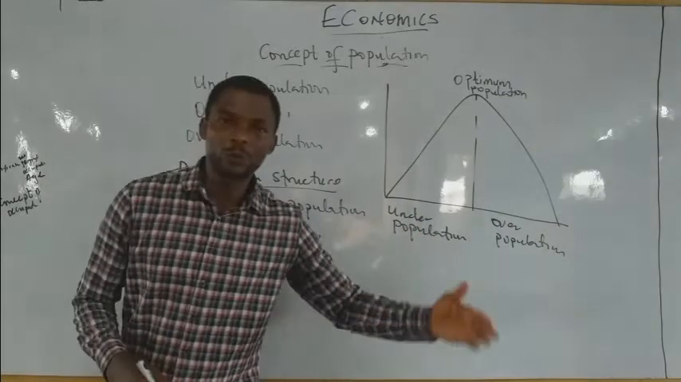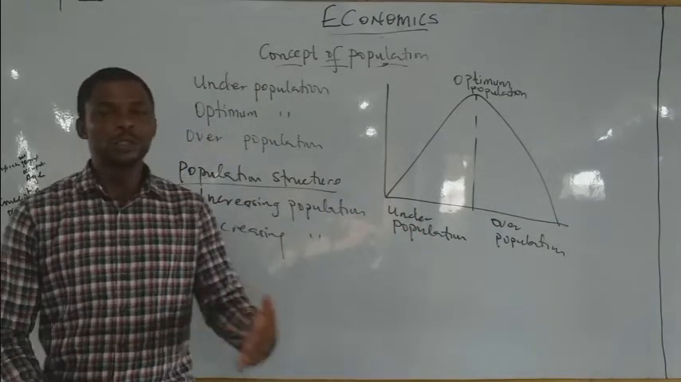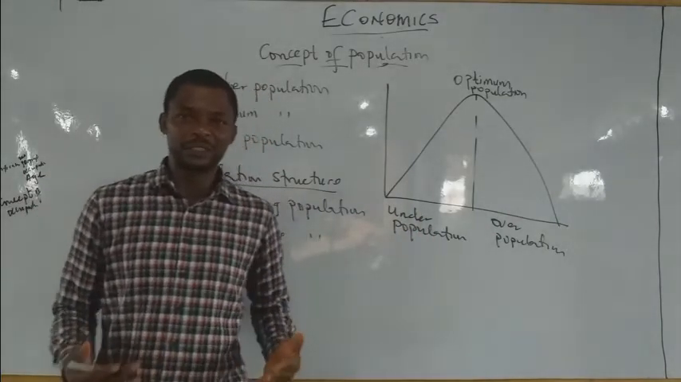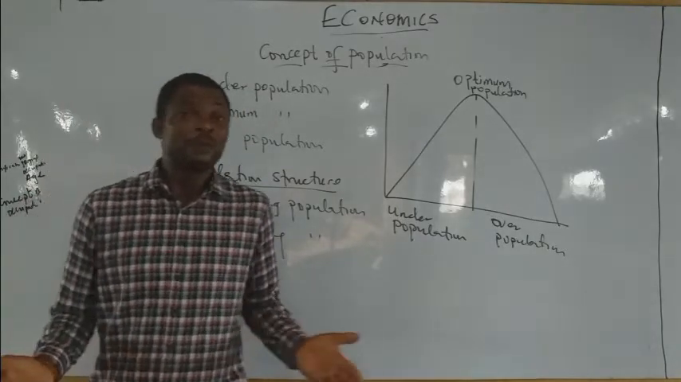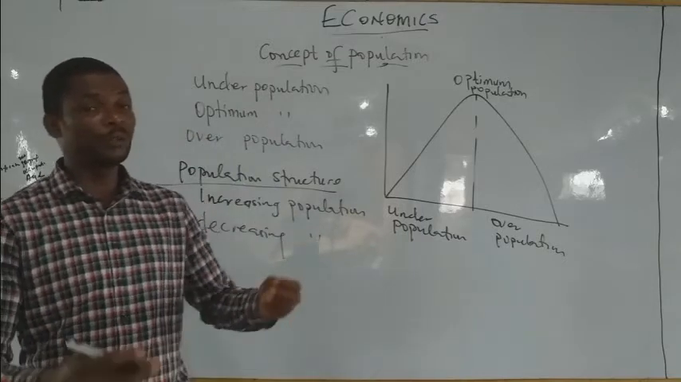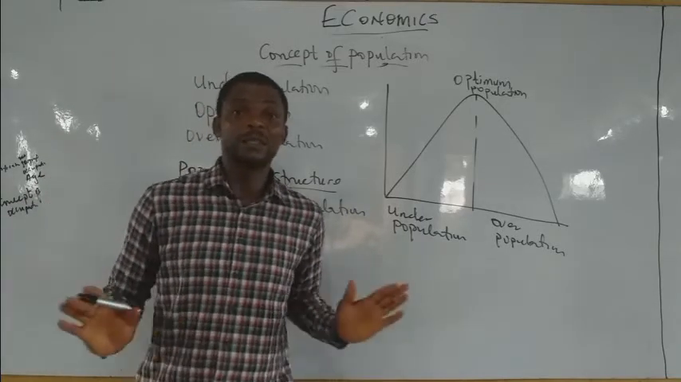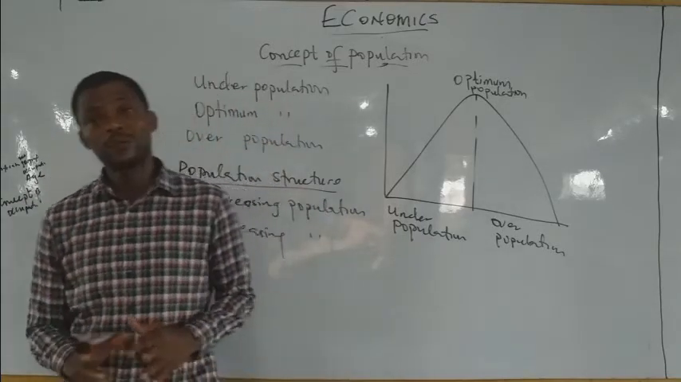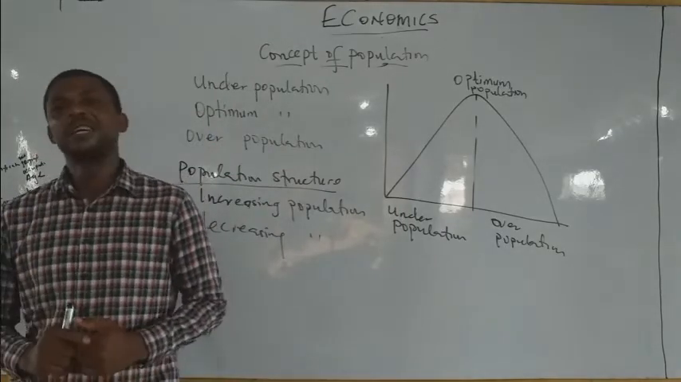We have a population where you have a lot of young people and there's no commensurate increase in productivity or employment opportunity. You have an increase in crime rates because the young people are so energetic, and if you don't give them something to do, there will be an increase in crime rate. So one of the effects of it is that there will be an increase in crime rate.